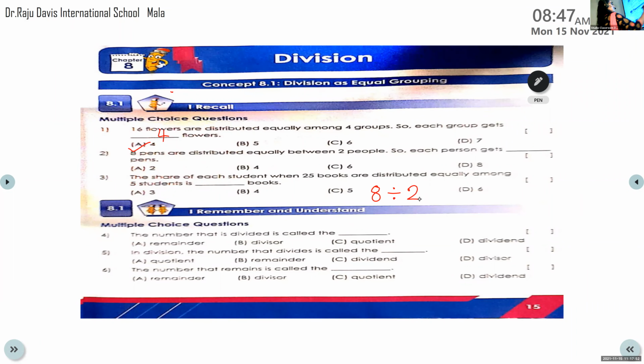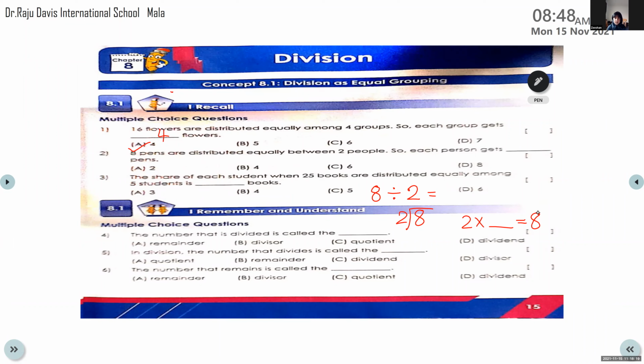So, 8 divided by 2. Only one digit is there and 8 is there in the table of 2. So, directly you can find out 2 into dash is equal to 8.